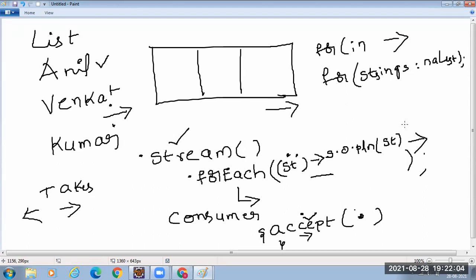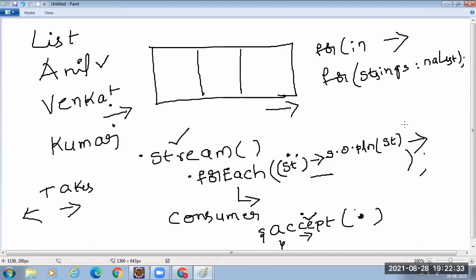The forEach internally calls the accept method by passing each object in the stream, like Anil, it will send it to the accept method. Then what happens? What is the logic that gets implemented when accept is called? This is the lambda expression that gets executed. So when somebody calls accept, my lambda expression gets executed. In this case, you don't need to call the accept method. The forEach is going to take care.